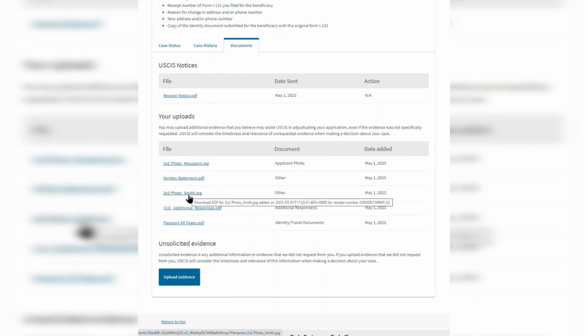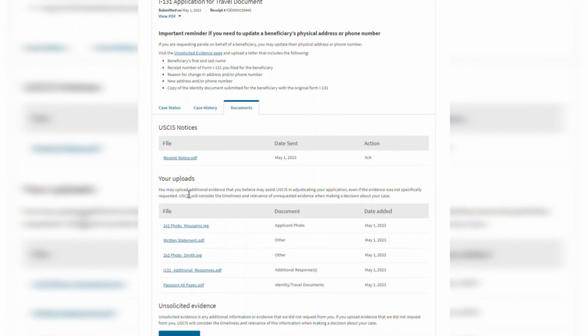Again, applicants can view notices from USCIS. Here is where we will post the notices for you. We encourage filers to make sure they review the instructions and submit all necessary evidence when they file their form.